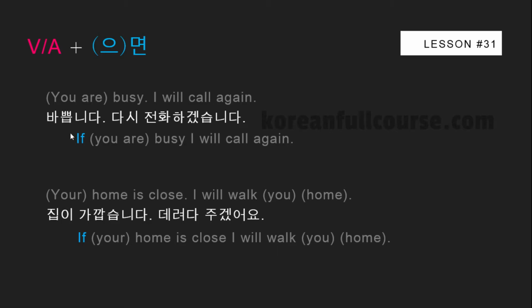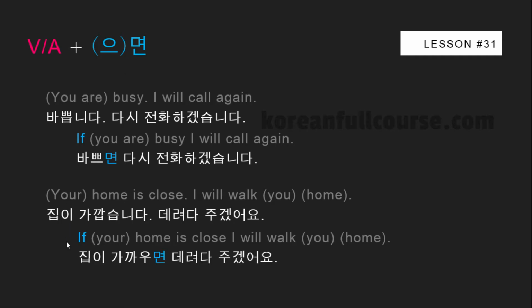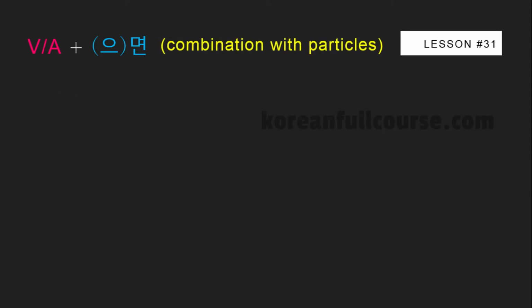So here we need to remove the sentence ending first, and then we attach the conjunction 면. 바쁘면 다시 전화하겠습니다. And in the second example, I intentionally used an irregular adjective, 가깝다, so that you would never forget about them. So if your home is close, I will walk you home. In Korean is 집이 가까우면 데려다 주겠어요. Not 가깝으면, okay?